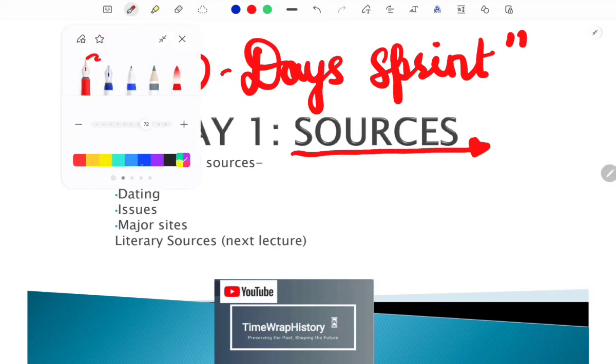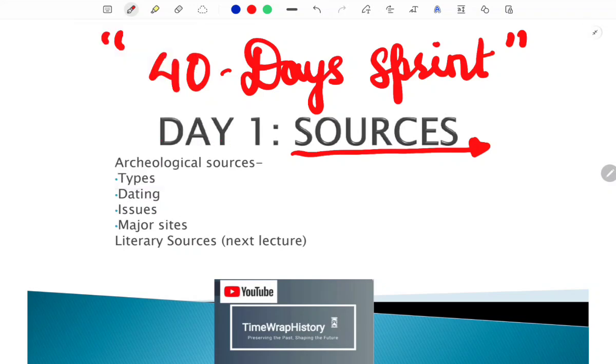And as I said earlier, we will be going according to our plan, and in this plan, first we will be dealing with the sources as planned earlier. As you know, sources are the most important thing for history writing. You can expect 4 to 5 questions from this section, so it will give you around 10 marks in paper 2.